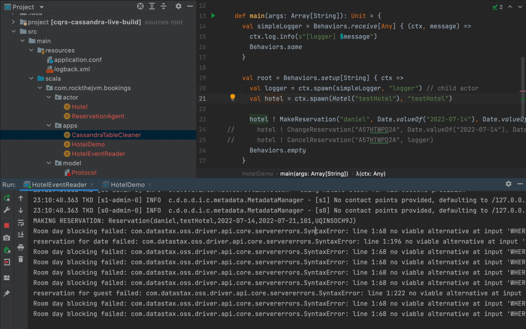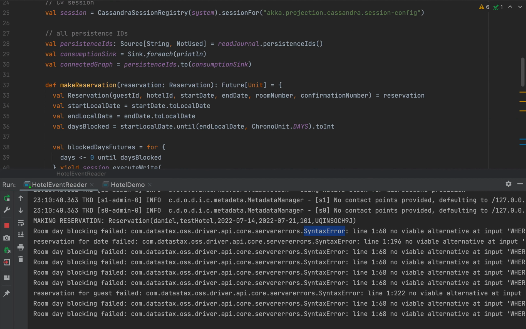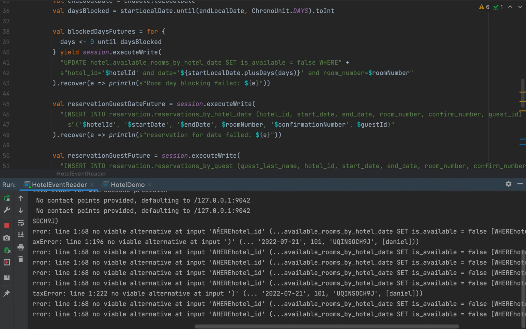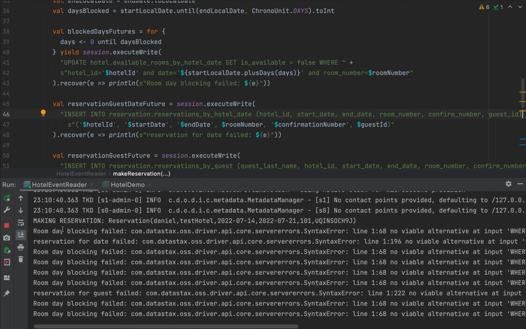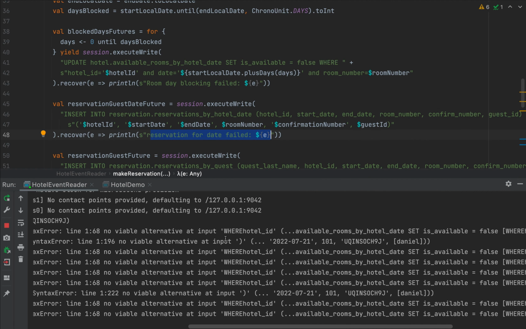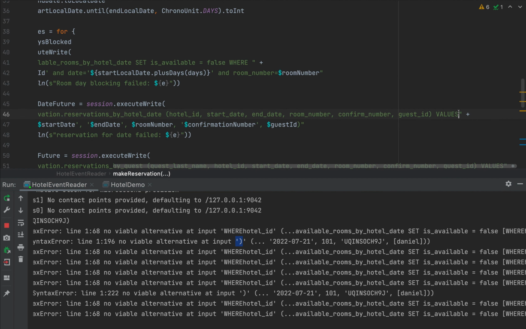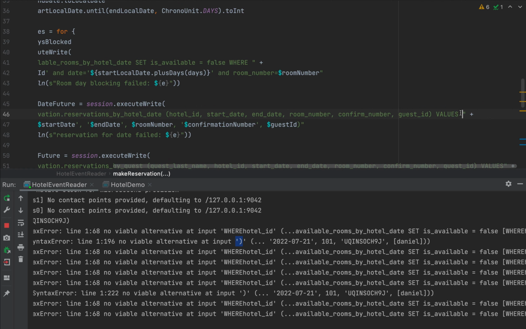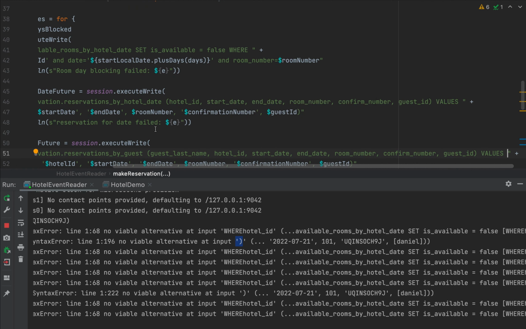Unfortunately, it seems that at this point we have some syntax error in our statements, but these are surfaced by our recover callbacks, which is a good reason why we added them. So let's go back and let's inspect our syntax. So we have room day blocking failed. We have a syntax error, no viable alternative at where hotel, because we don't have a space. That is okay. Then we have a syntax error for reservation for date failed, which is my second query. And we have no viable alternative at input closed paren. And we have insert into reservation, we have values, and then again, no space because we have some open and closed parentheses, but the values here doesn't have any space, and likewise for the third element.